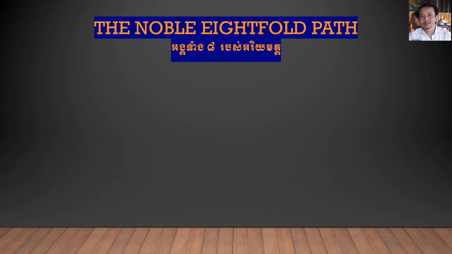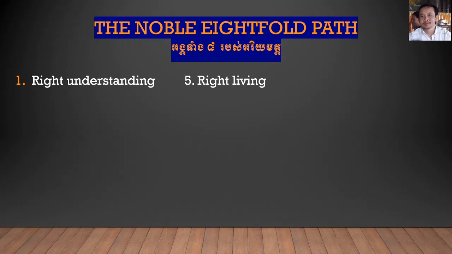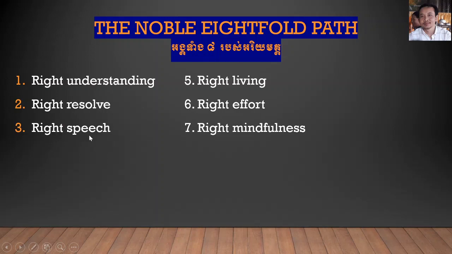Okay, the Noble Eightfold Path. អង្គទាំង8របស់អរិយគមៈ. This is called the Noble Eightfold Path. So number one, what are they? Number one, right understanding, and right living, right resolve. Okay, right resolve, 6, right effort, and the next, right speech.